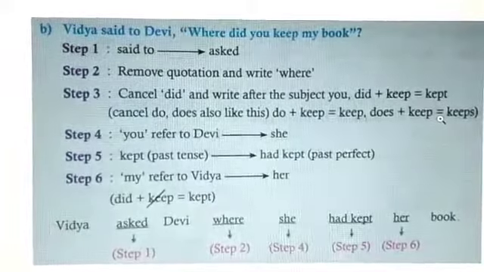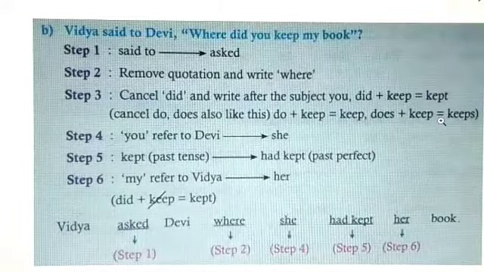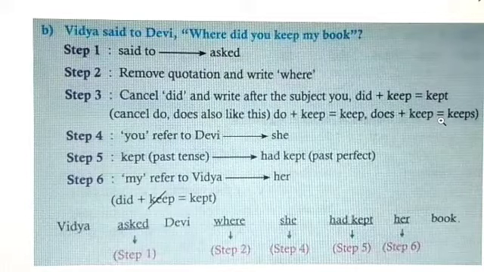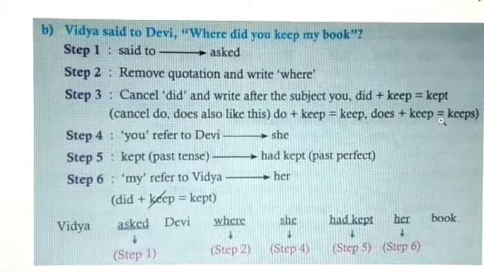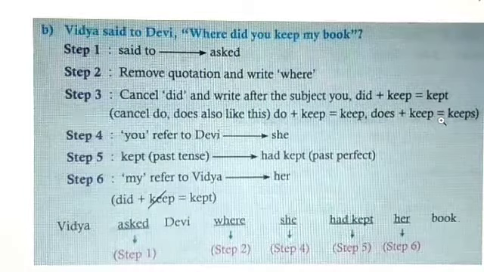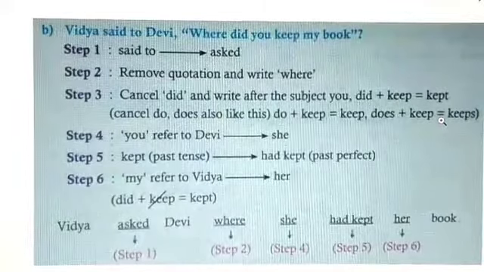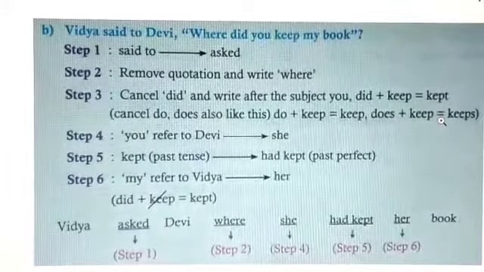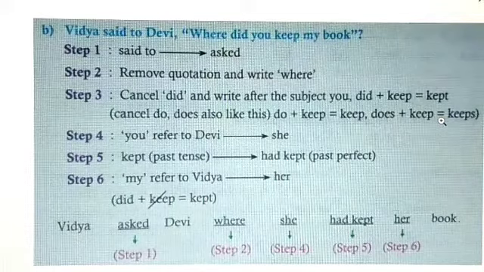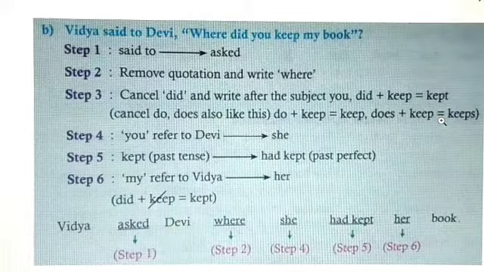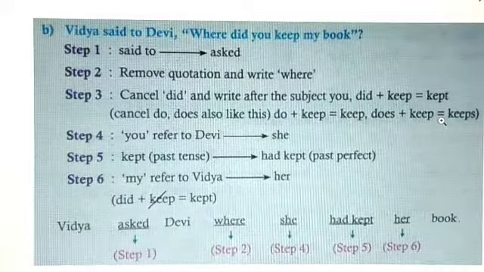Okay. So step 4, you refers to Devi. So it will become she. Step 5, kept is past tense. Because past tense is there, you have to use had plus verb 3, that is past perfect. Had kept. Step 6, my refers to Vidya, so it becomes her. Did plus keep becomes kept. So Vidya asked Devi where she had kept her book. So hope you have understood this one.